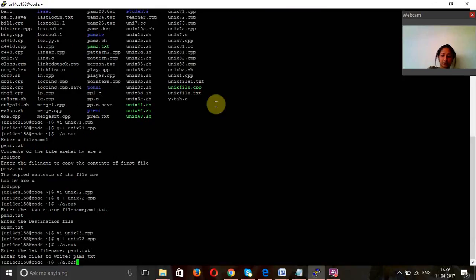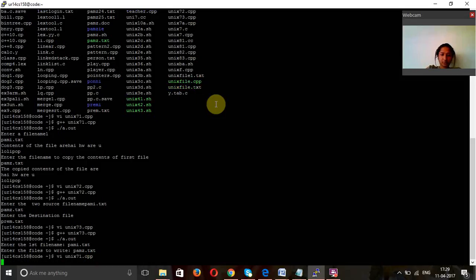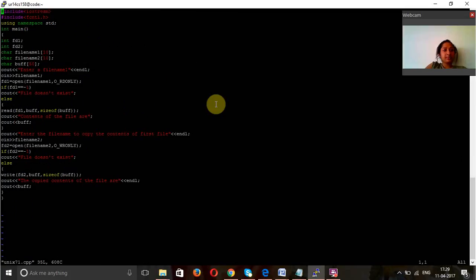This is the first program. Here I have initialized fd1 and fd2, and I'm getting the file names in file name 1 and file name 2. I'm initializing the character buff of size 50, and I'm getting the file name using "enter a file name 1". I'm assigning it to fd1 by opening file name 1 as read only. If fd1 is equal to -1, the file does not exist.